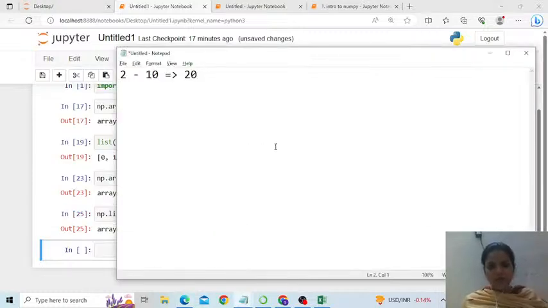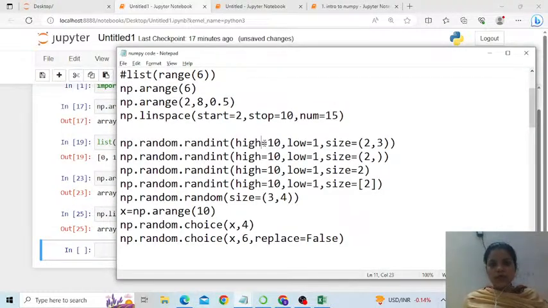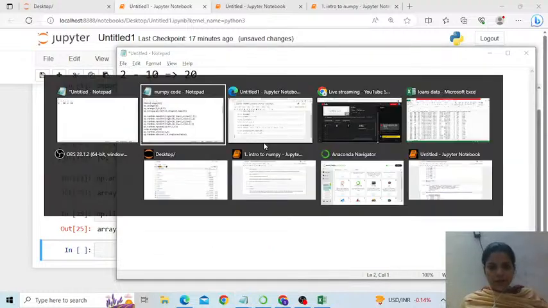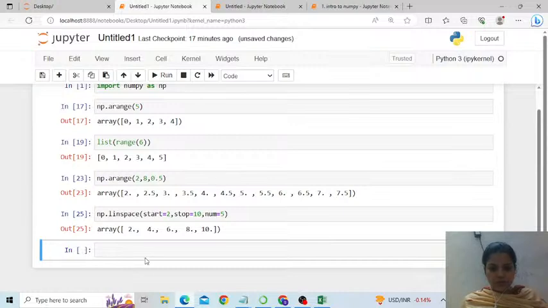Okay, the next function of numpy that we can see over here is to generate random numbers. Ideally Python achieves random numbers with the help of the random module. You have to import random, right? But fortunately numpy comes with the utility of random inbuilt. So how to do that? For example, I could say np.random. Random is a function.